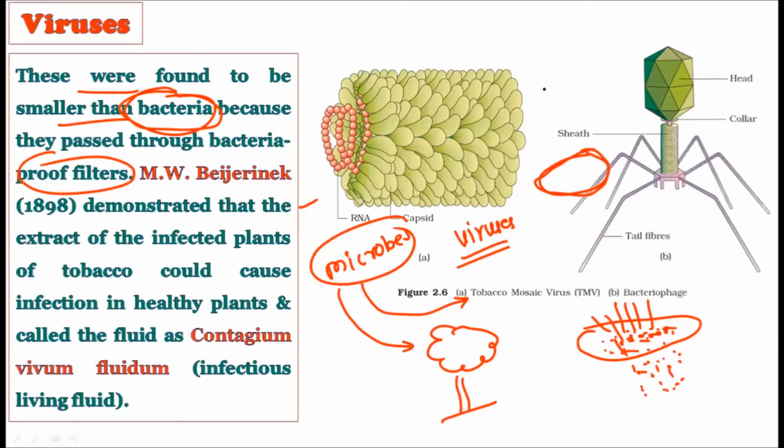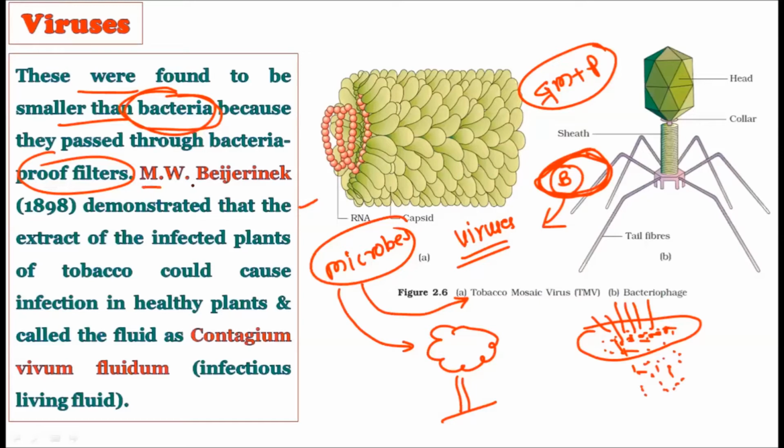But on the other hand, what are viruses? They are nothing but genetic material plus a protein coat. Genetic material plus protein only. While bacteria, on the other hand, are complete cells. That is why bacteria are of a larger size as compared to viruses.